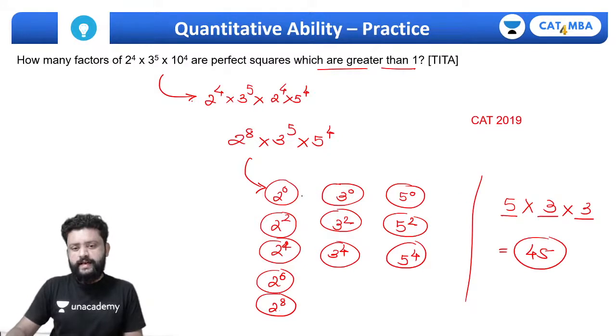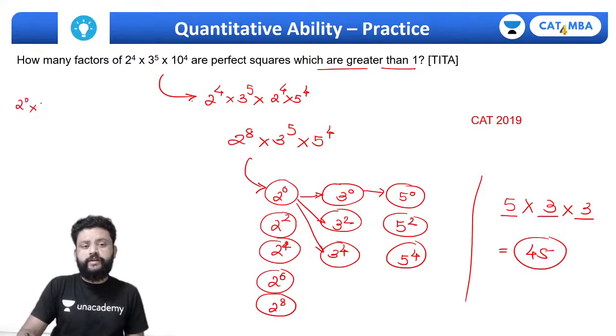But the problem is, whenever you try combinations, one of the combinations is going to be 2 to the power 0 into 3 to the power 0 into 5 to the power 0, which is nothing but 1 into 1 into 1.